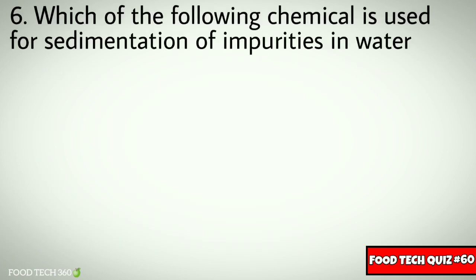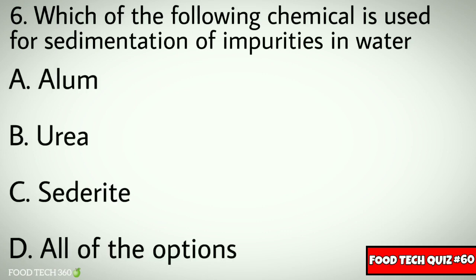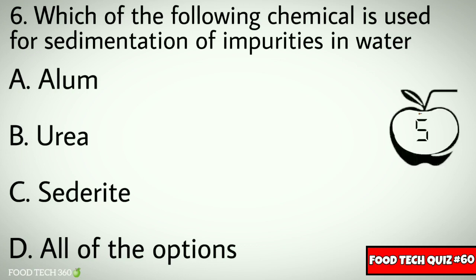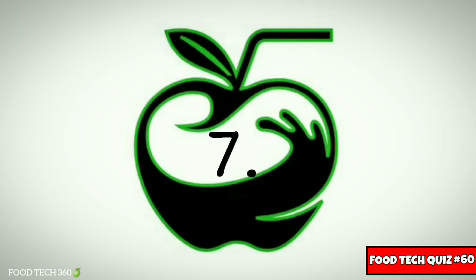Question number 6. Which of the following chemicals is used for sedimentation of impurities in water? Options: A. Alum, B. Urea, C. Cedrite, D. All of the options. Correct answer: A. Alum.